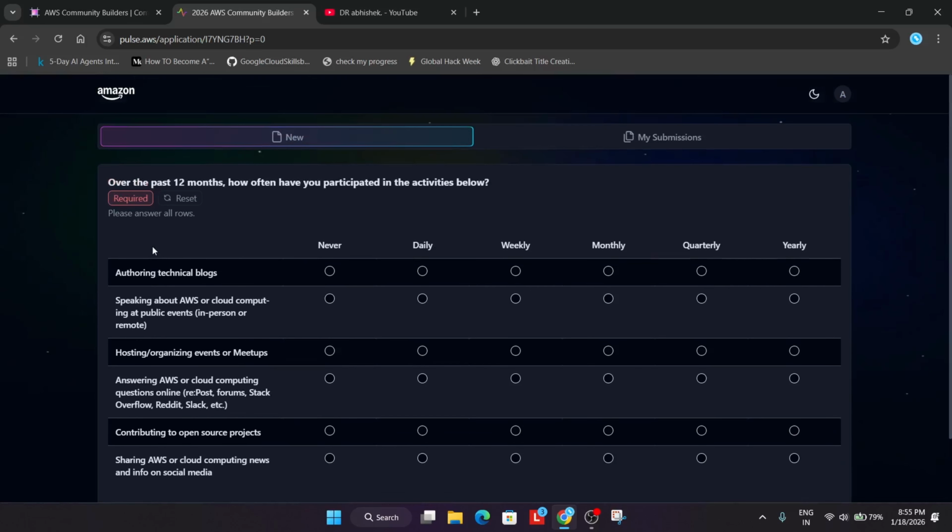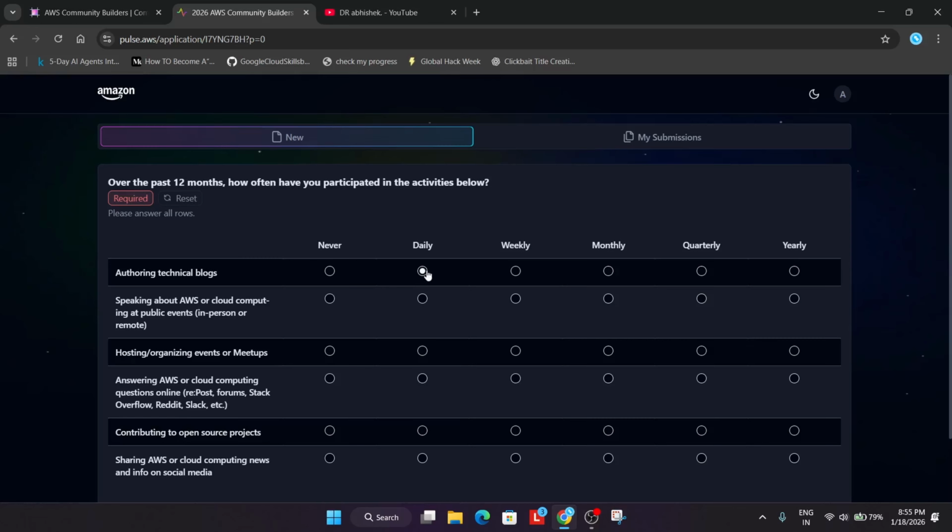Now here you can see we have to select how often you have participated in the activities before. So if you have participated anytime, you can select monthly, quarterly, daily. Okay. You can select never also, but I will recommend you select something which is impressive. So I'll suggest select daily.